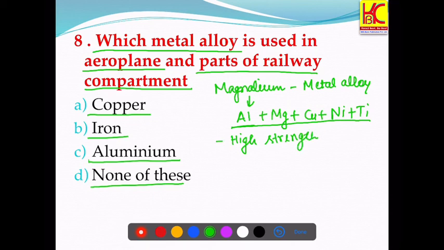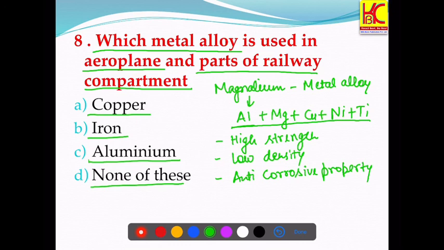The alloy is having high strength, low density, and it has anti-corrosive property. So C would be the right answer, aluminium.